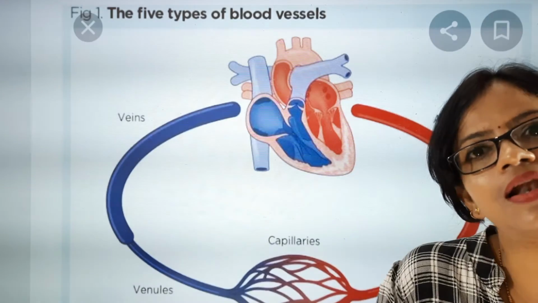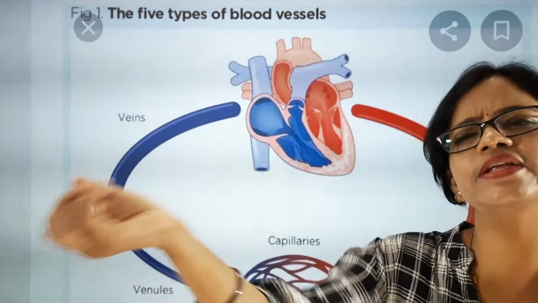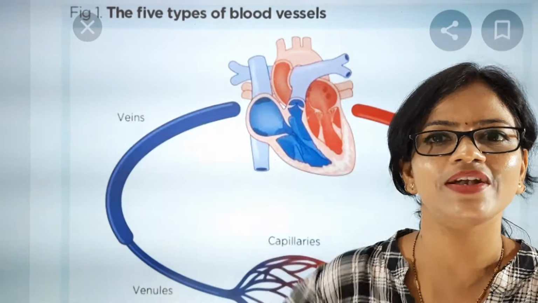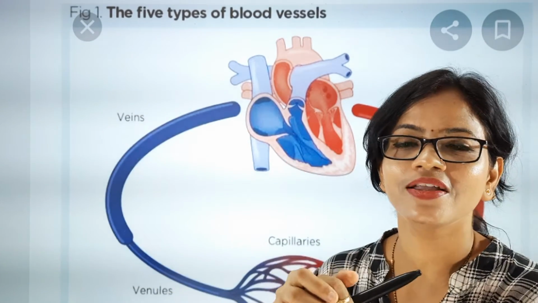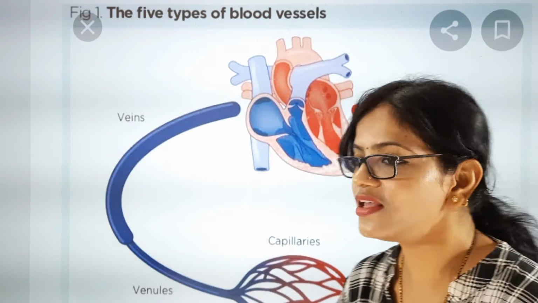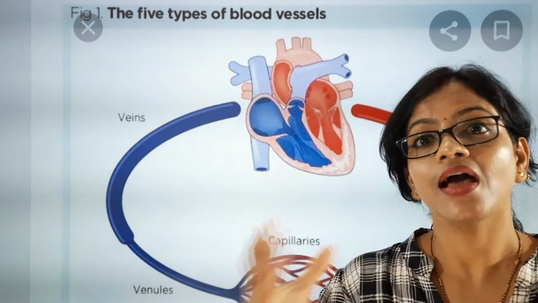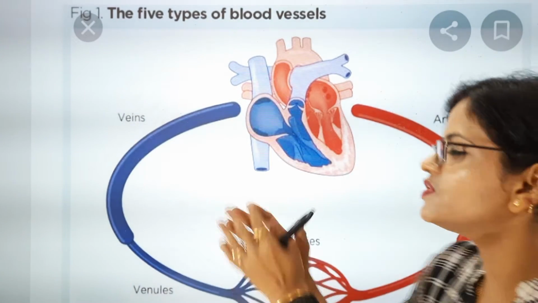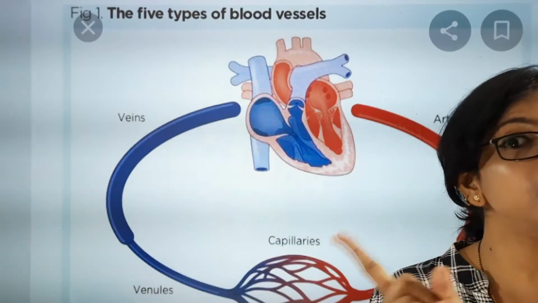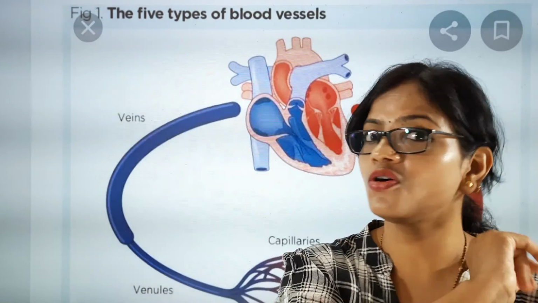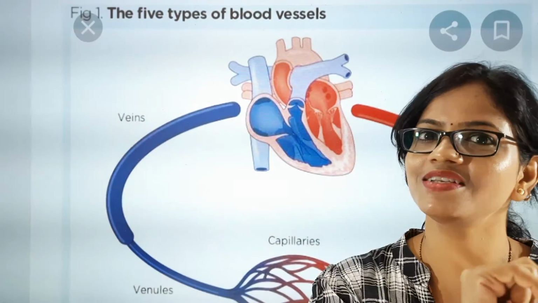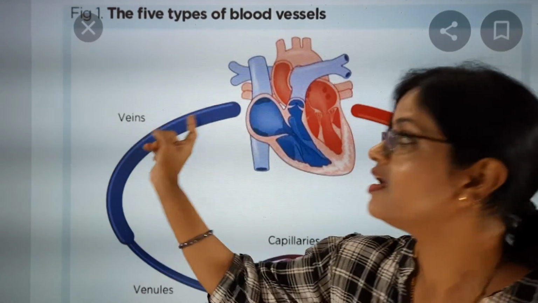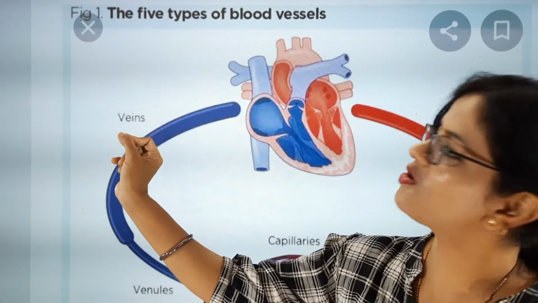So capillaries will allow this food and oxygen to go into each and every cell. Since the walls are thin, they allow the exchange of materials. Once the material is transported there, cellular respiration will happen. Then products like carbon dioxide, which is a waste product, will mix with the blood. Now the blood will not be called oxygenated, it will be called deoxygenated blood. Why? Because the blood now has more carbon dioxide than oxygen. So now this will go into another blood vessel, which is called veins.